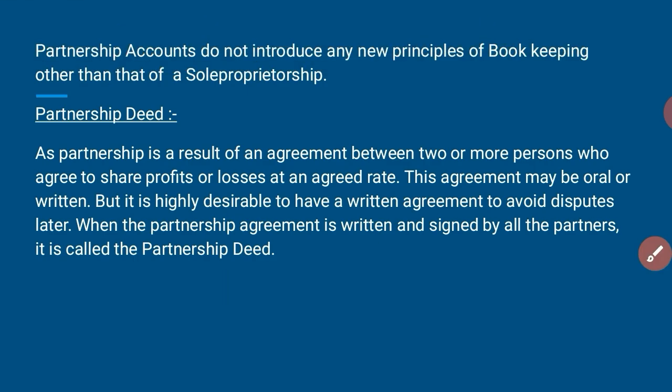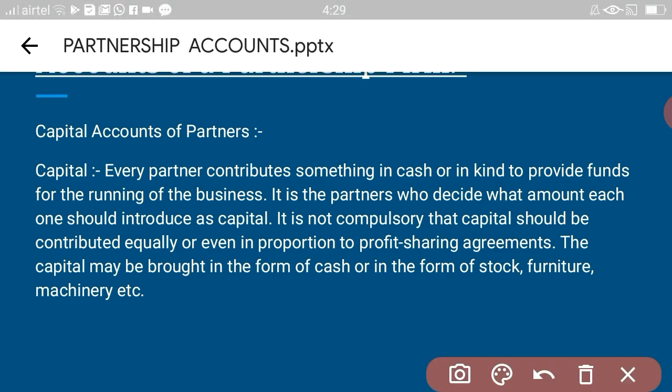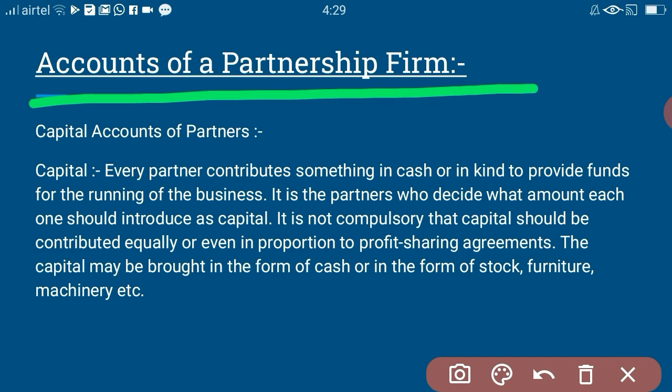Now the other topic, that is, accounts of partnership firm. The first topic is capital accounts of partners. Before getting into that, we should know what a capital is.